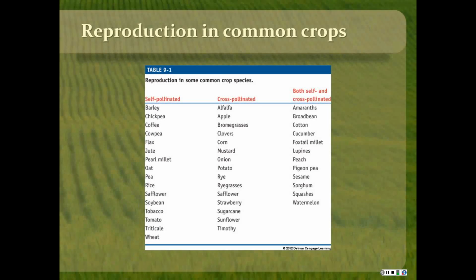And this is just a chart of the pollination type in different crop plants. I won't read through the whole thing with you because it's in your book also, but basically, some of the major ones like wheat and oats are self-pollinated. Corn, potato, some of those are cross-pollinated, and some can be both, one or the other, like cotton, sorghum, squash, things like that.